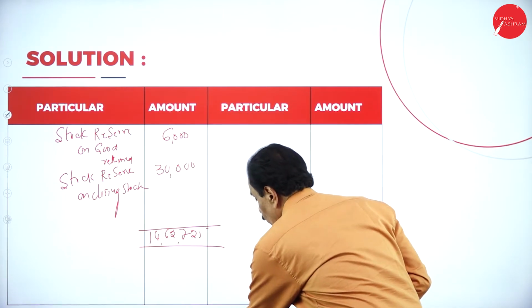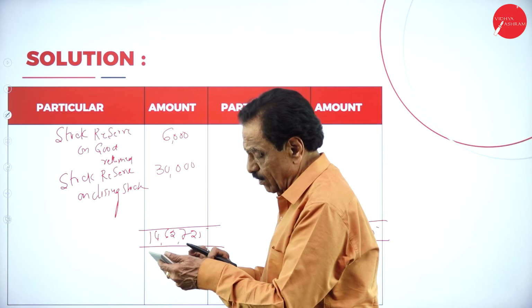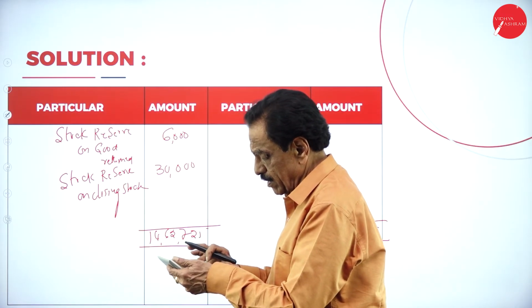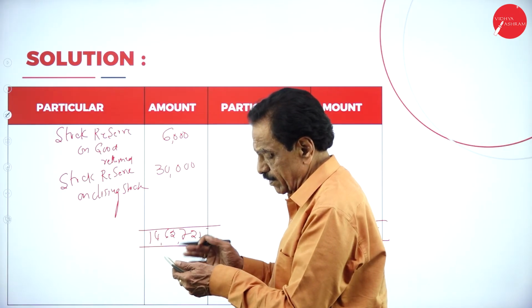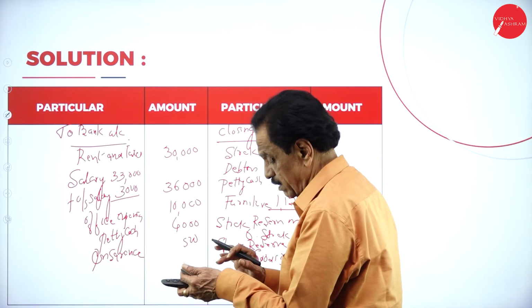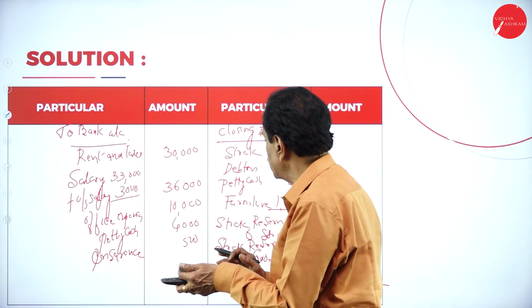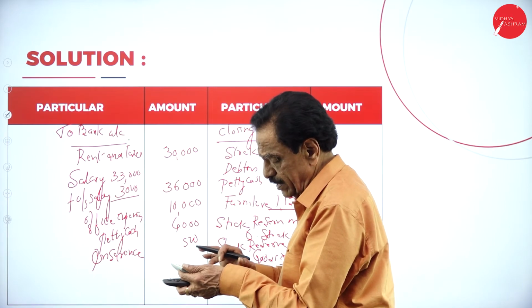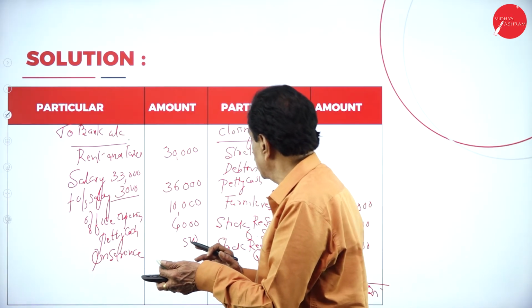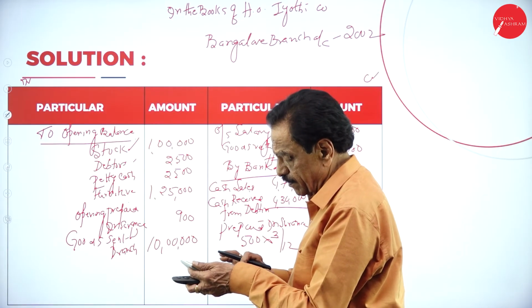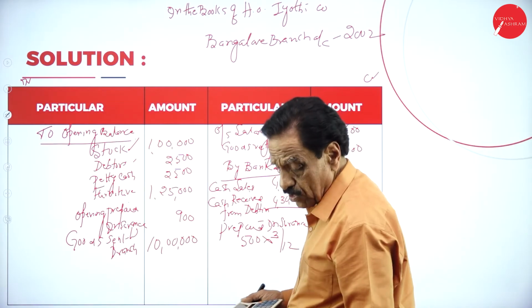Now, deduct one by one. Minus 30,000, minus 6,000, minus 500, minus 4,000, minus 10,000, minus 10,000. You come back here.